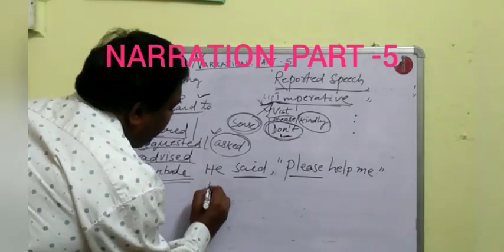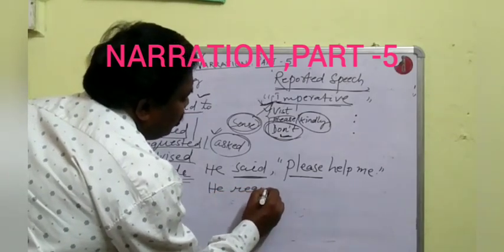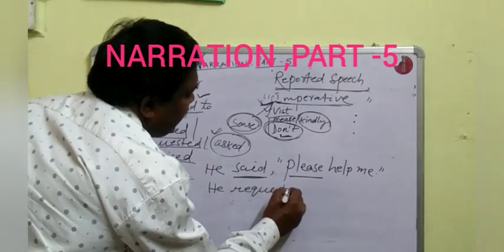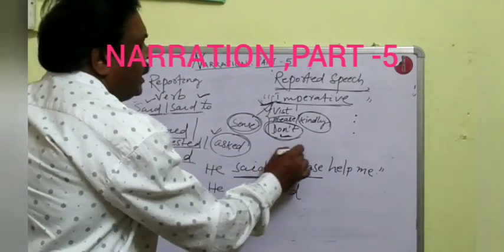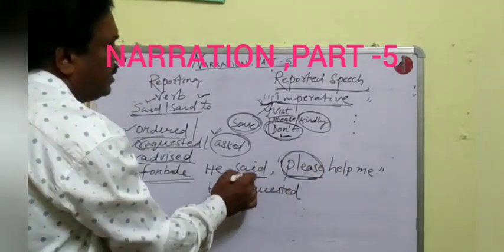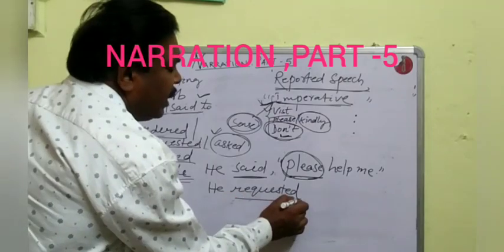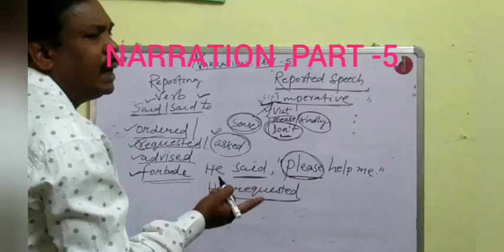So our answer will be, he requested. Here in the sentence there was a please, so we changed the reporting verb into requested. So again there is no need to write please or kindly.